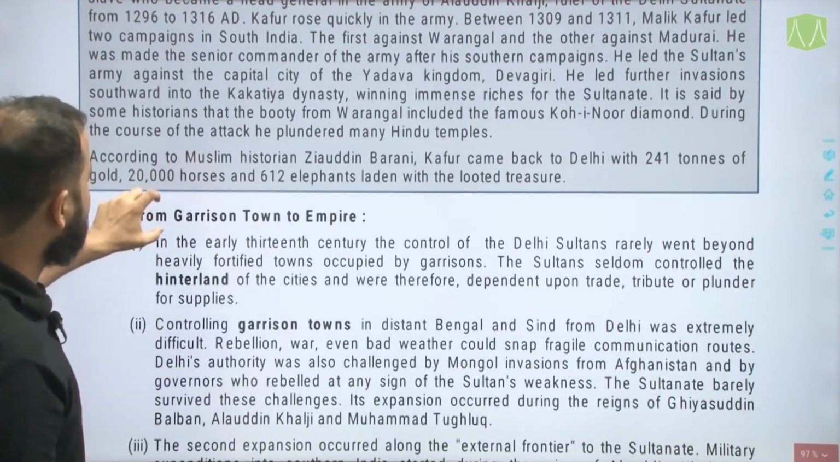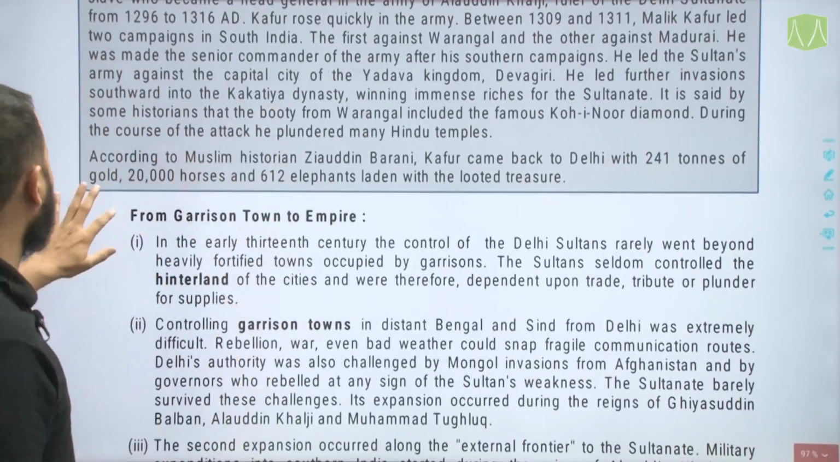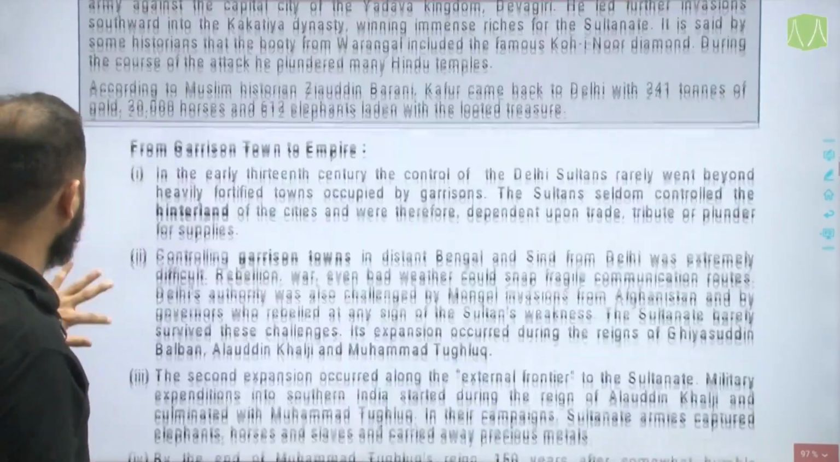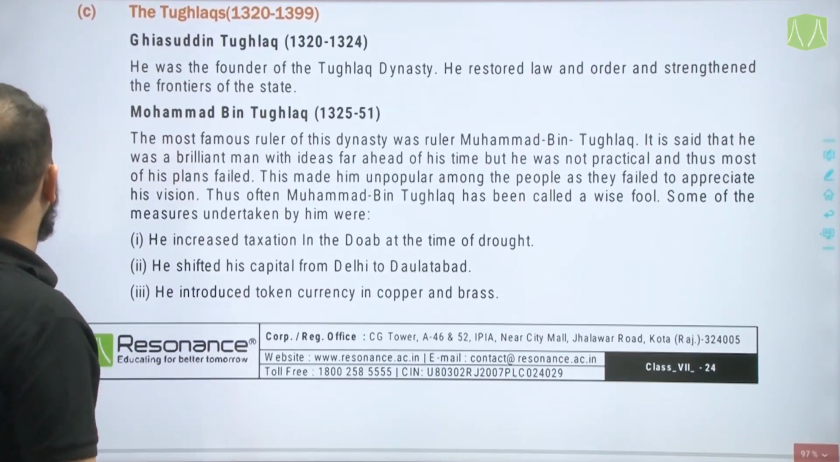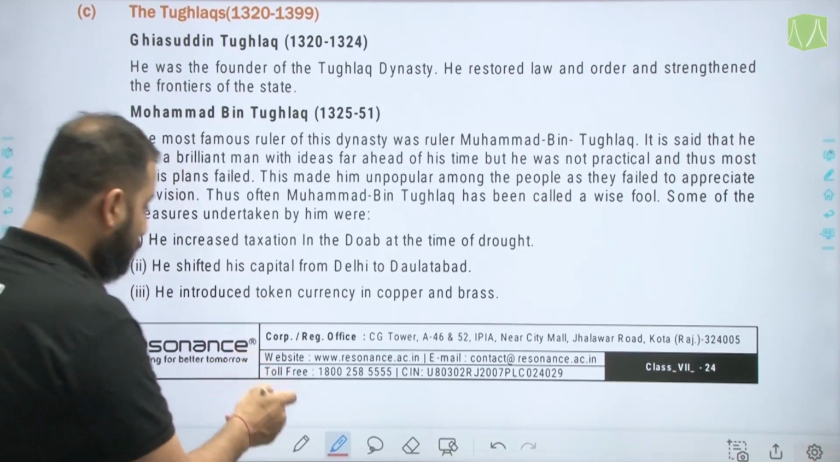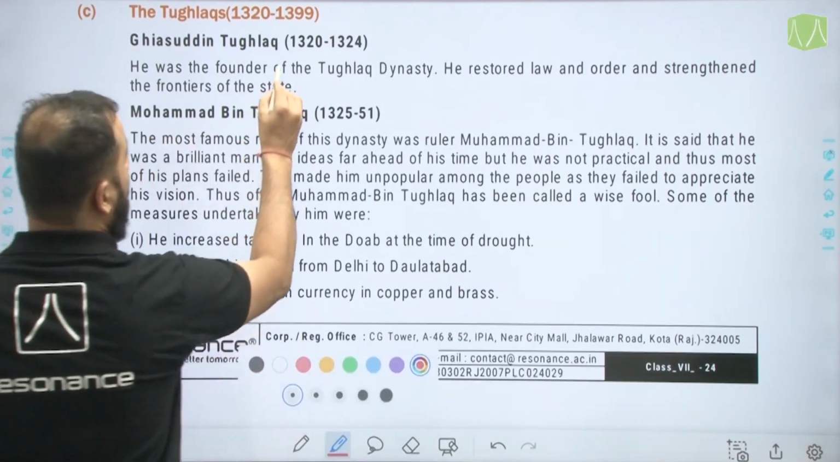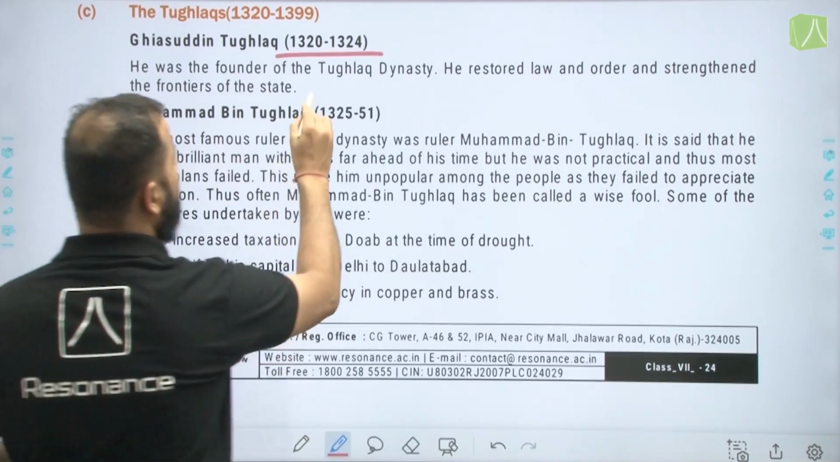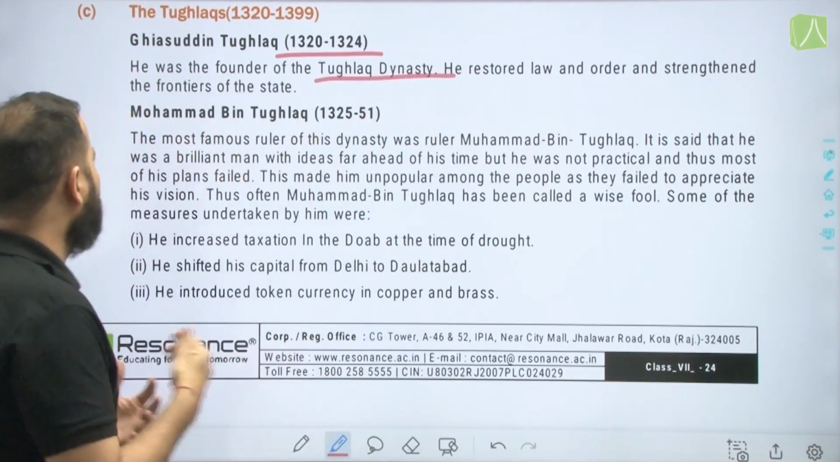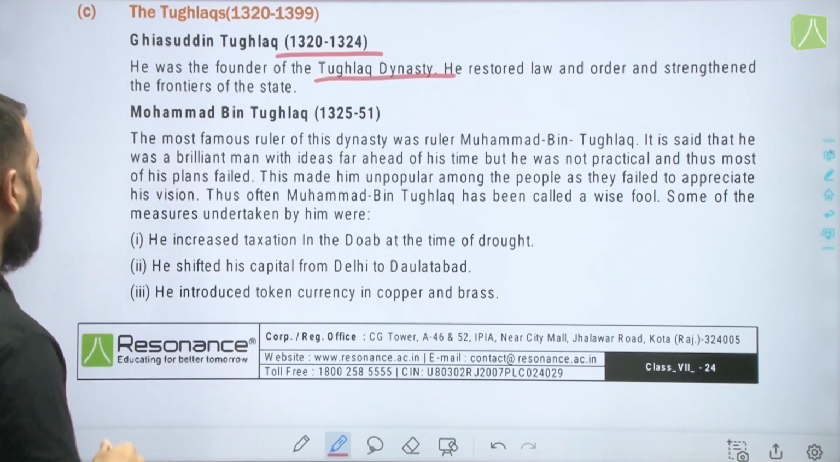So that is how from garrison town to an empire, how it evolved. Okay, that is one point. Now we'll move on to the Tughlaqs. The first one mentioned here is Ghiyasuddin Tughlaq, 1322-24, who again ruled for a short period. Founder of the Tughlaq dynasty, he restored law and order and strengthened the frontiers of his state empire.